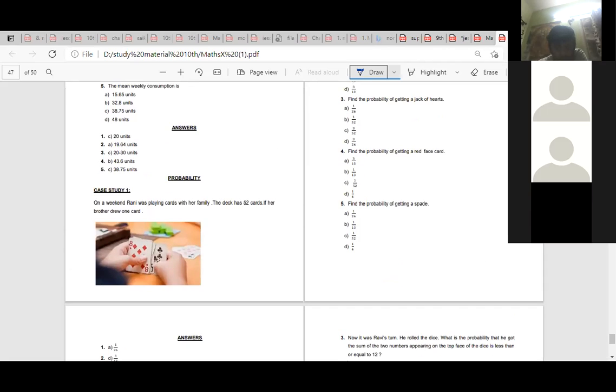Red face cards. There are 6 red face cards. So 6 by 52, and 2 3s are 6, 2 26s are 52. So 3 by 26 is the answer. 3 plus 3 is 6. Wrong answer.